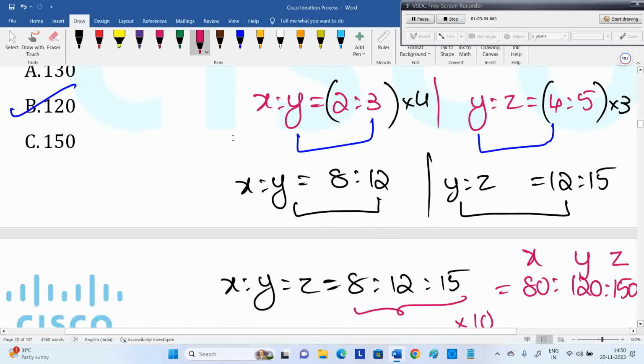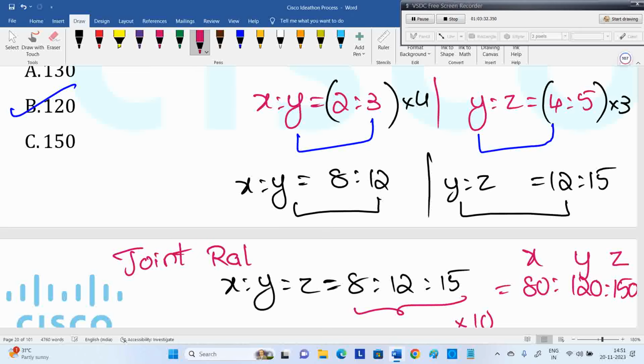We have a common term in 2 different ratios, so if you want to join them, we need a common number. Why we have to join is that they gave the summation of all 3 numbers. If they gave the x and y summation, there is no need to join. They gave all 3 numbers' summation, so we need a joint connection. There are 2 separate things connected, and we need to join them. That's why it is called joint ratio: separate ratios we are joining. The rule is that where our common letter is there, a common number is required. Then only you can join. As there is 3 here and 4 here, we are joining them. This is the original procedure.